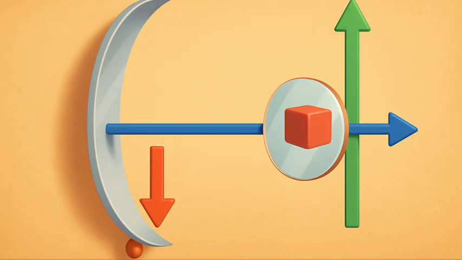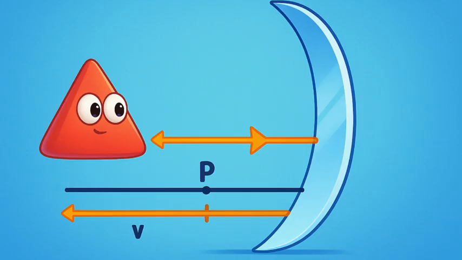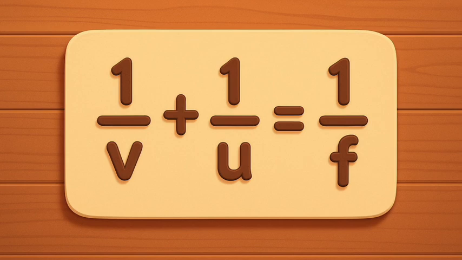The distance of the image from the pole of the mirror is called the image distance, v. You already know that the distance of the principal focus from the pole is called the focal length, f. There is a relationship between these three quantities given by the mirror formula, which is expressed as 1/v + 1/u = 1/f, equation 9.1.